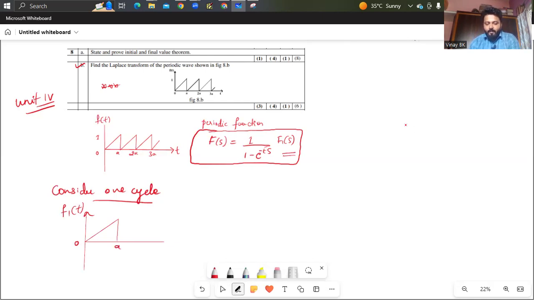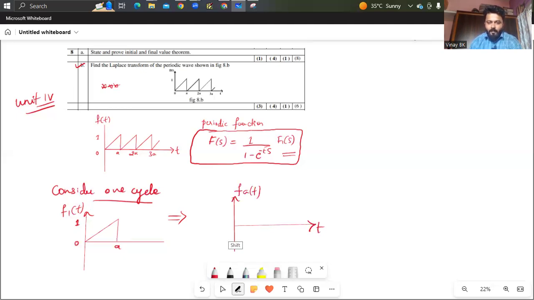So now let us know how we can generate this waveform. So from 0 to a, it is having a slope, or else a magnitude, of 1. So a ramp signal is generating, so the first step you need to generate is a ramp signal. So I'm generating a ramp signal with respect to t. This is fa of t.